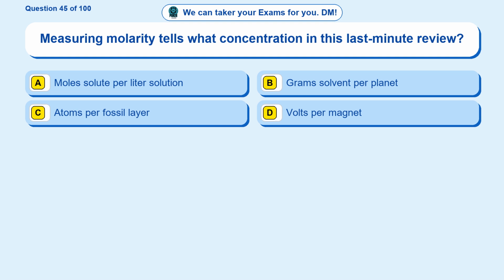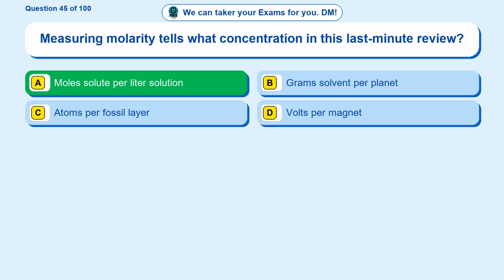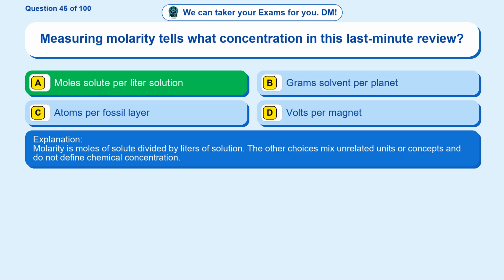Question 45. Measuring molarity tells what concentration in this last-minute review? Option A, moles solute per liter solution. Option B, grams solvent per planet. Option C, atoms per fossil layer. Option D, volts per magnet. The correct answer is option A, moles solute per liter solution. Molarity is moles of solute divided by liters of solution. The other choices mix unrelated units or concepts and do not define chemical concentration.